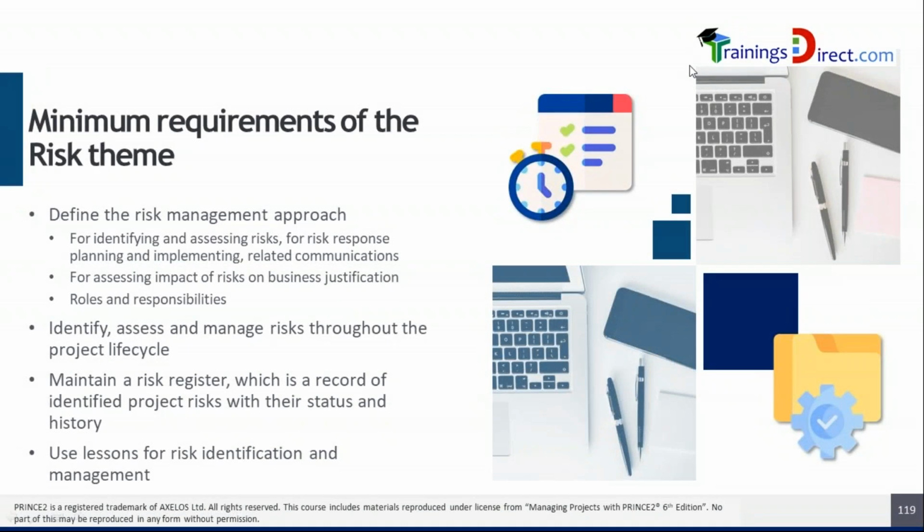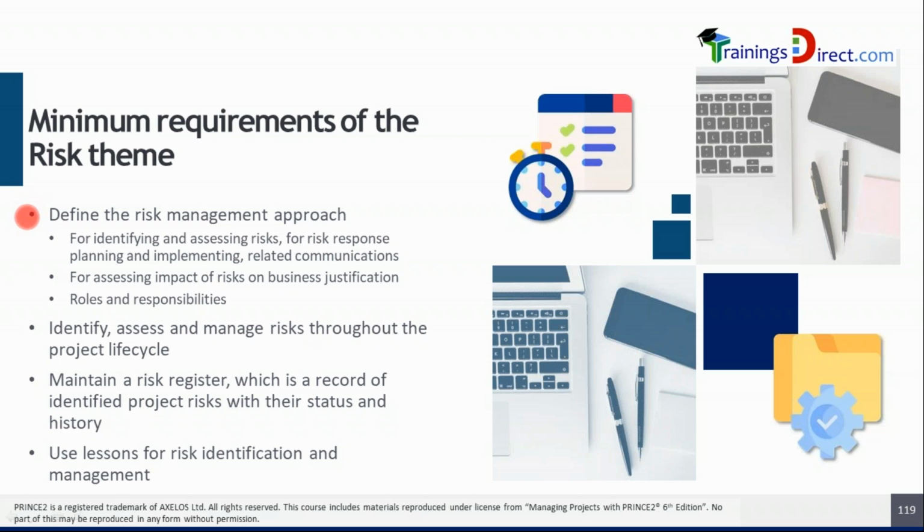Now the minimum requirements of this theme. Every theme, as you know, has some minimum requirements in order to be termed as a Prince2 project. There are other conditions for the project to be Prince2 compliant, like process objectives and purpose should be fulfilled. The project must be tailored, and lastly, all the 7 principles must be followed.